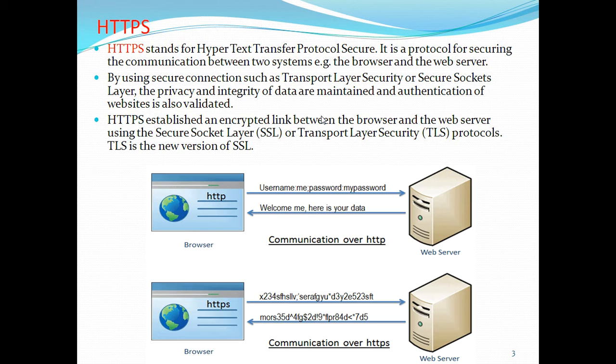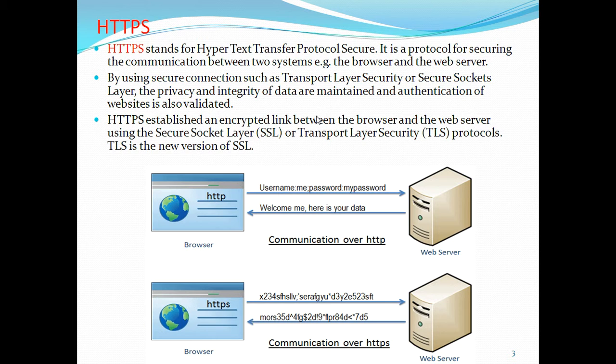And data integrity, without any alterations: the content that the web server gathers from different sources and delivers to the web browser, where the user is requesting data over the internet, will be secure and not altered or modified.